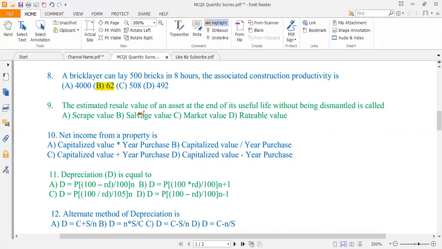Now the estimated resale value of an asset at the end of its useful life without being dismantled is called: A, scrap value, B, salvage value, C, market value, D, rateable value. Okay, so the correct answer is option B. Without dismantling, the value of an asset will be known as the salvage value. And with dismantling, the resale value will be the scrap value.